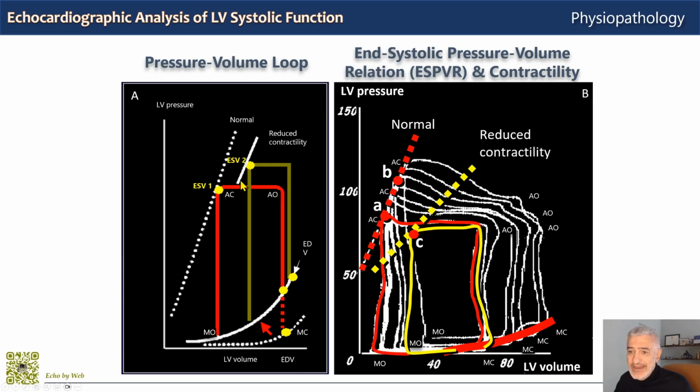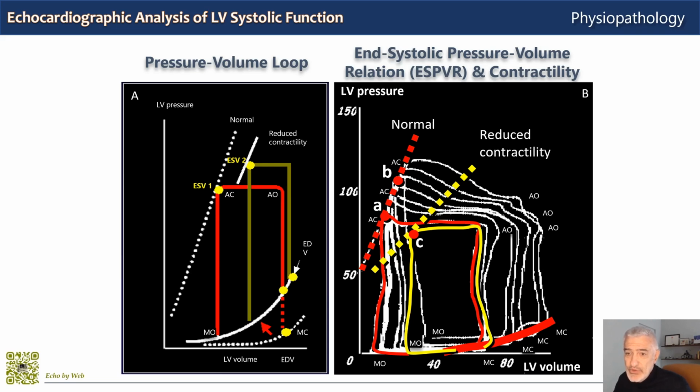Contractility cannot be defined by single pressure volume points, but is defined by a family of points which describe a line in this Cartesian plane. So how are these different lines describing contractility constructed? These lines are defined, as we said, by a family of points obtained by varying, for example, left ventricular preload, but you could also change afterload.